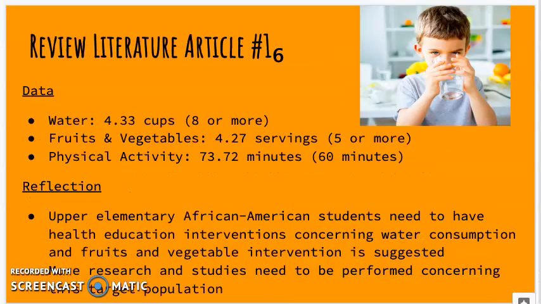The data collected that I provide on the slides is the 4.33 cups, the 4.27 servings, and 73.72 minutes, which are the mean numbers provided within the text, and the ones in parentheses are the recommended. What we can conclude from this is that the students need a health education intervention concerning water consumption, and it suggests they need one with fruit and vegetable consumption as well, and also that more research and studies need to be performed concerning this target population.